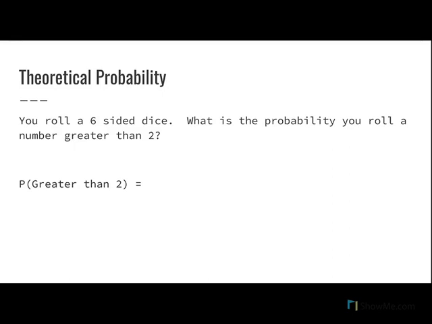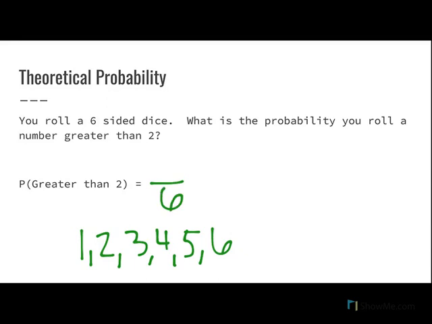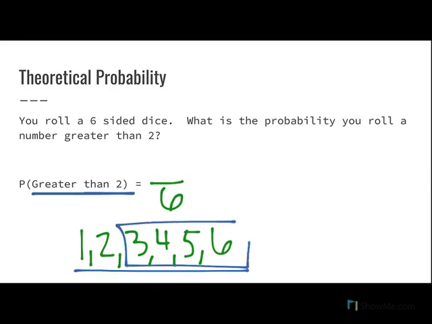Now, same type of question. We're rolling a six-sided dice, so we know our possibilities are 1, 2, 3, 4, 5, and 6. Again, we still have 6 possible outcomes, but now it's asking us to find the probability that we roll something greater than a 2. Well, which of our options are greater than 2? 3, 4, 5, and 6 would all be greater than 2. So I have 4 ways this is true. So 4 out of 6, and I should always reduce my fractions, would be 2/3.